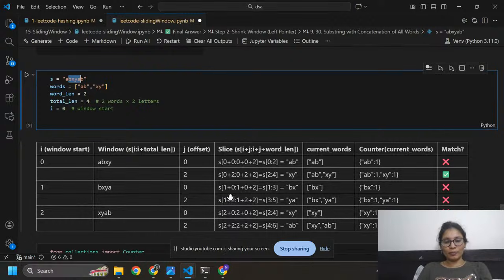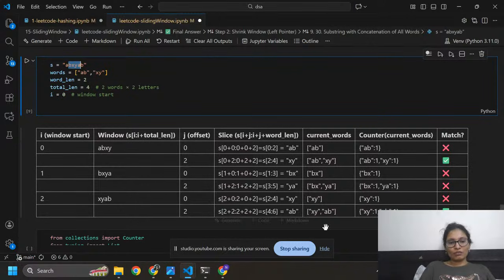Now again j equals 2. Here you need to put i equals 1 and j equals 2. Now I need to slice s of 3 to 5, so I need to take elements between 3 and 5. So here 0 1 2 3, this one, ya, from 3 to 5. Now I'm going to add this ya to the current word, then it will become bx and ya. I'm going to check again, is this matching the words? No, that's why I have a cross here.